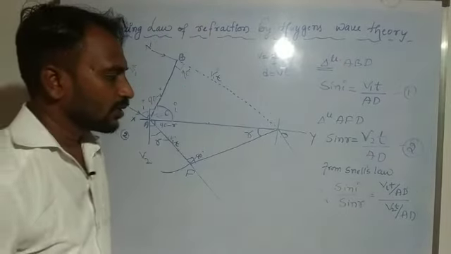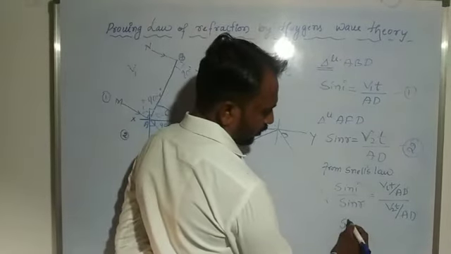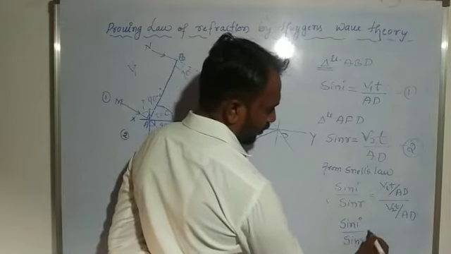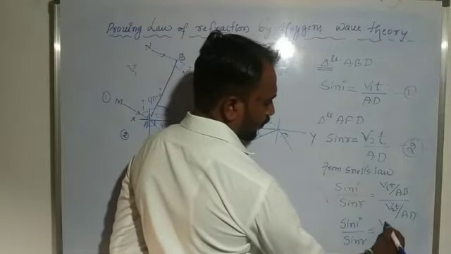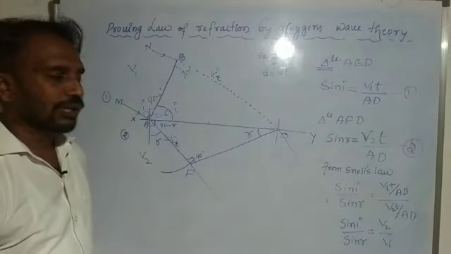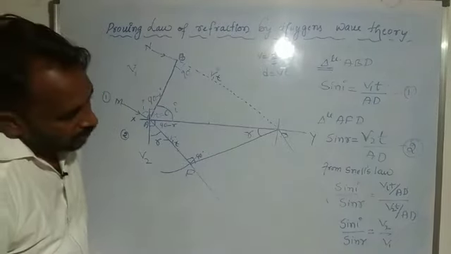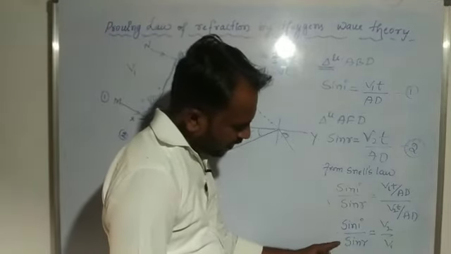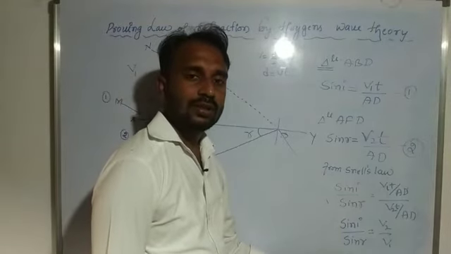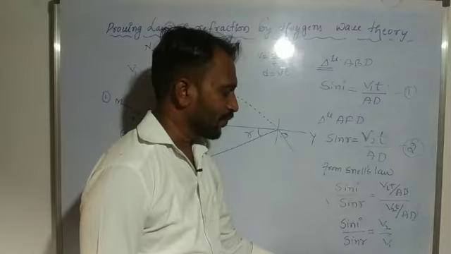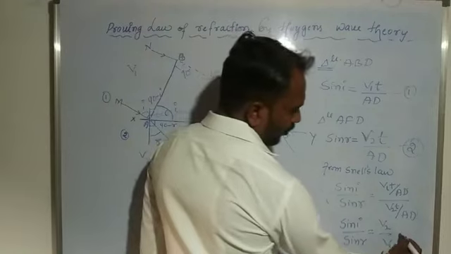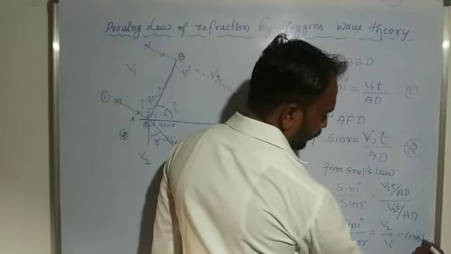So here we get sin i divided by sin r is equal to v2 by v1. Sin i by sin r is equal to v2 by v1. The ratio of the sine of the angle of incidence to the sine of the angle of refraction is always constant. So that is the second law of refraction. For a given pair of media, there are already two media, so v2 by v1 we consider a constant.